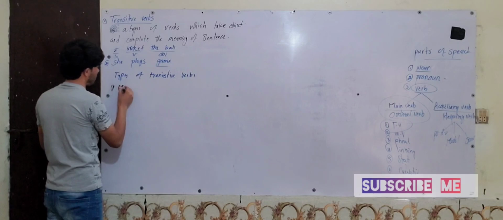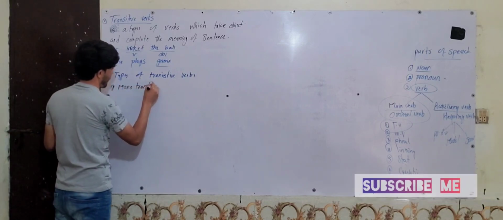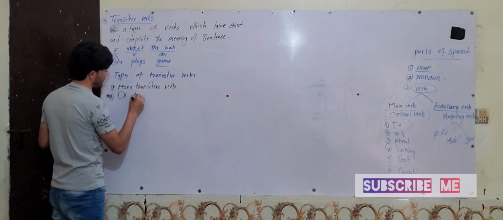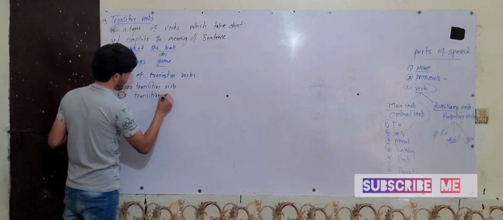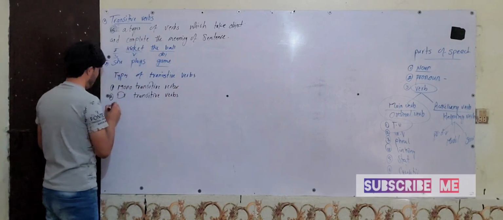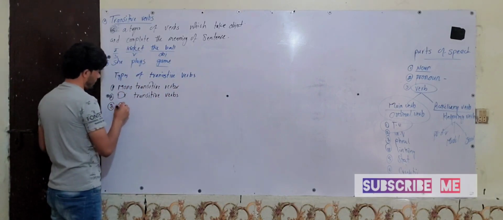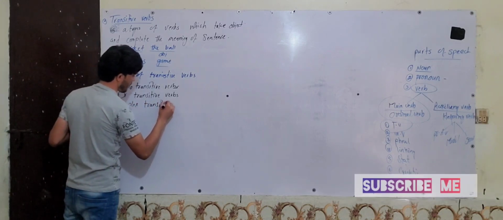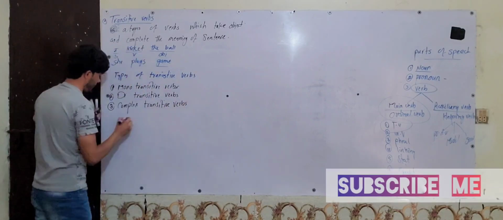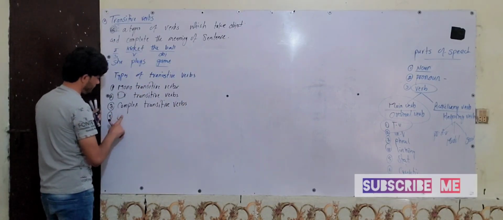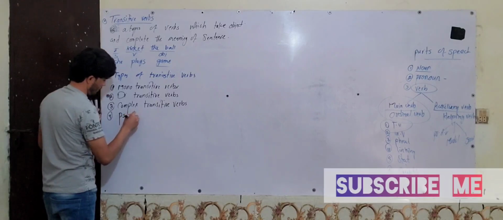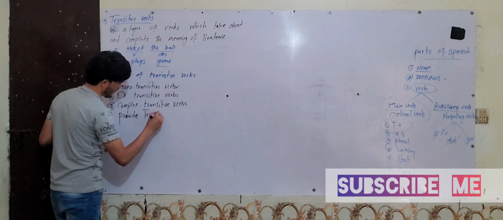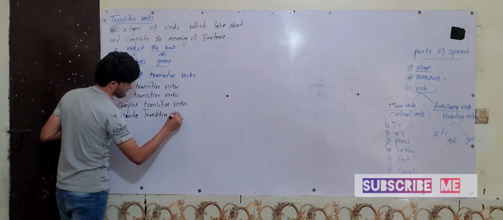The first one is monotransitive verbs, the second one is ditransitive verbs, the third one is complex transitive verbs, and the last one is pseudo transitive verbs.